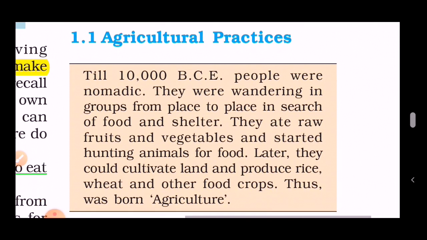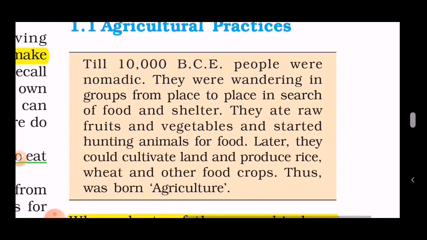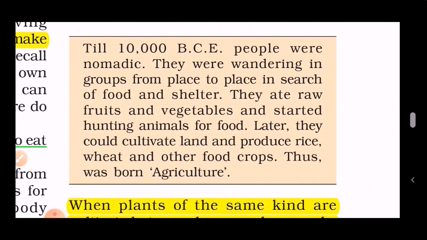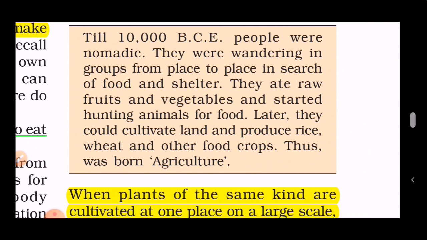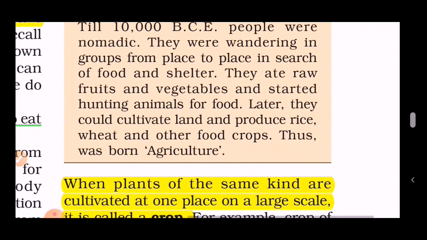Agricultural practices. Till 10,000 BCE, people were nomadic. They used to move from one place to another. They were wandering in groups from place to place in search of food and shelter. They ate raw fruits available from the forests, vegetables, and started hunting animals for food.